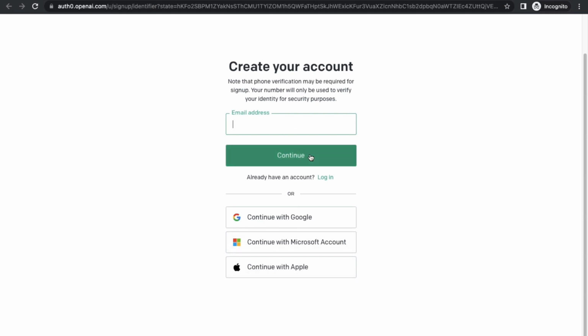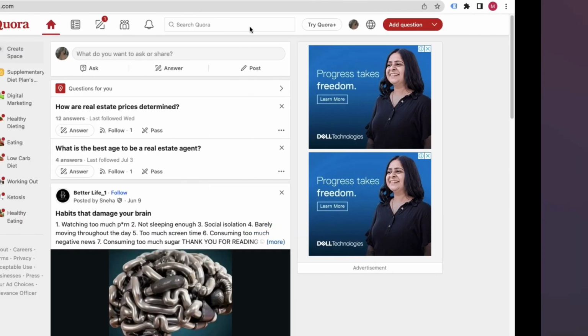After you do that, it will ask you for your phone number, and it will also verify that phone number by a one time password, that is OTP. So make sure that you do that. It's very simple, okay, very easy. Anyone can do that, and after you do that,